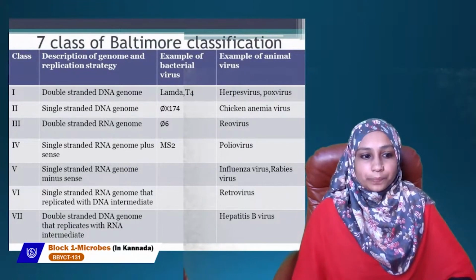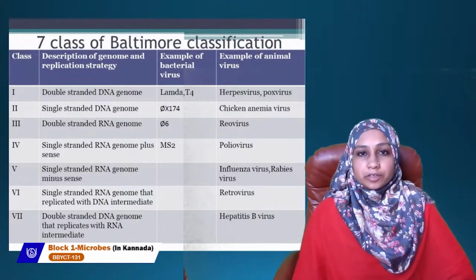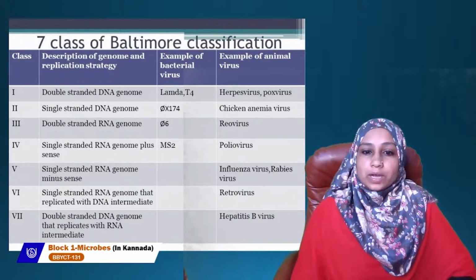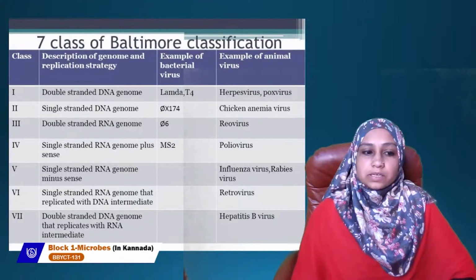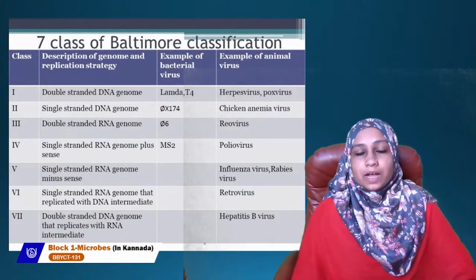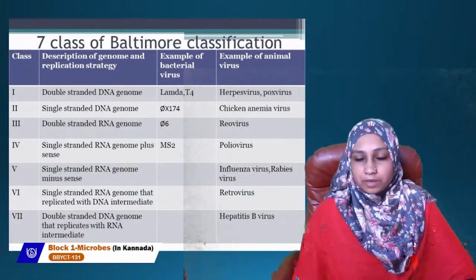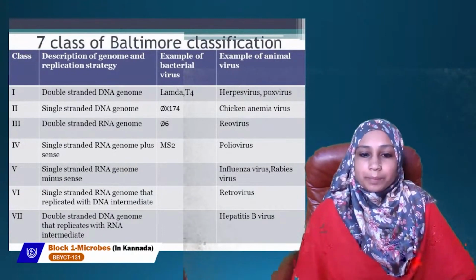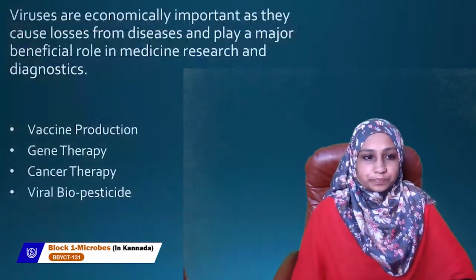Sixth class ಬಂದ್ಬಿಟ್ಟು single stranded RNA genome. So this replicates with a DNA intermediate in the single stranded RNA genome ಬರುತ್ತೆ. So example ಬಂದ್ಬಿಟ್ಟು retrovirus. Class 7, the last class, double stranded DNA genome that replicates with RNA intermediate. Example ಬಂದ್ಬಿಟ್ಟು hepatitis B virus. So ಇದು classification. So virus na DNA ಮತ್ತೆ RNA viruses we can classify into 7 groups.